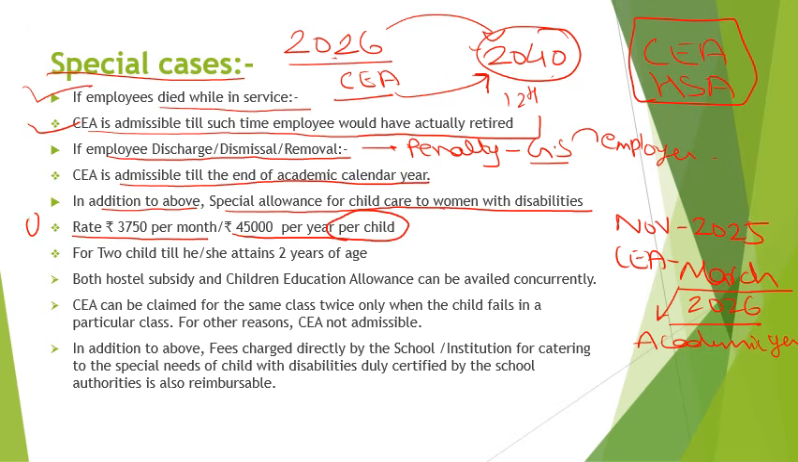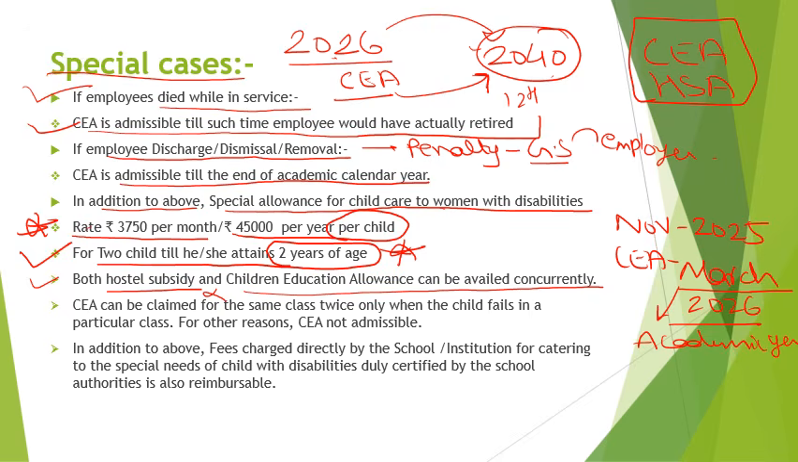This is an important thing. Now, for what period is it given? It is given for two children, till he or she attains the age of 2 years. So up to 2 years it can be reimbursed, and the rate is this. Now, another important thing is that both hostel subsidy and children education allowance can be availed concurrently. A government employee can avail hostel subsidy and children education allowance concurrently.